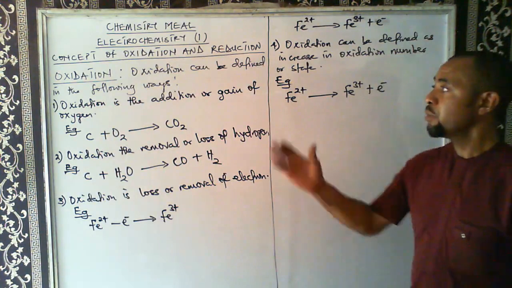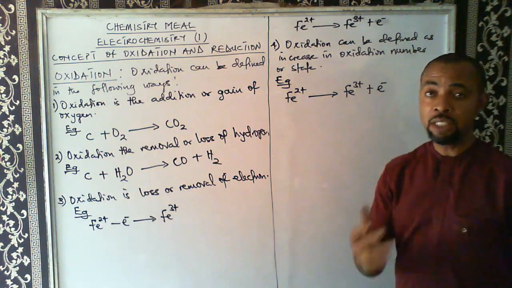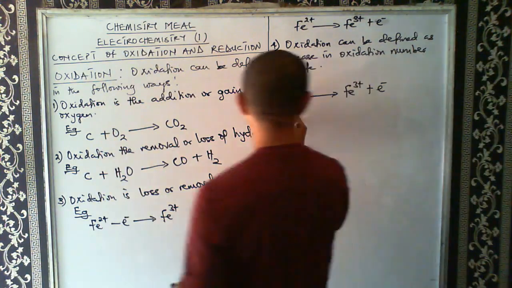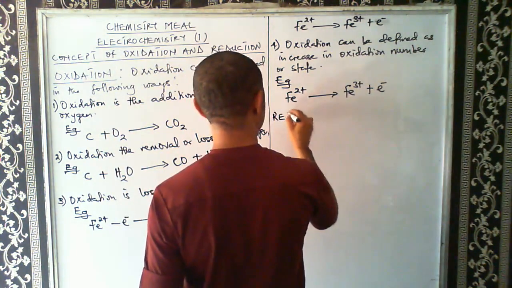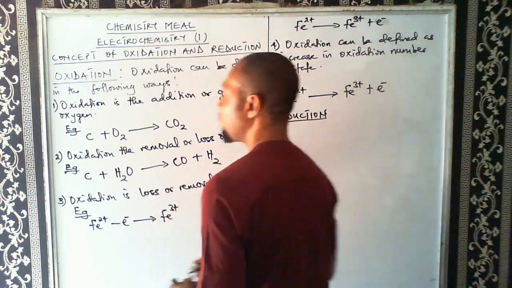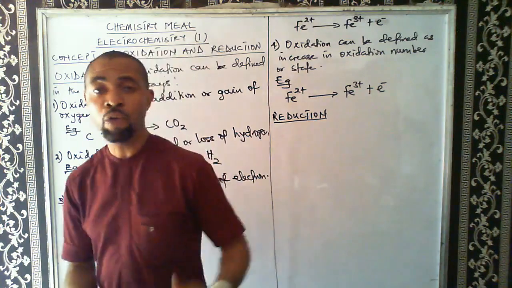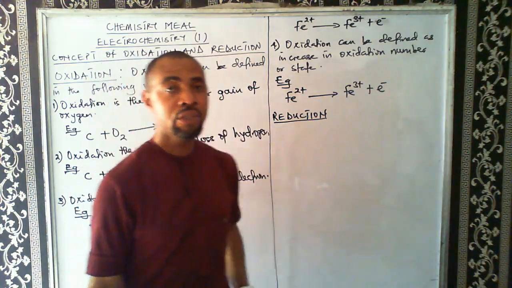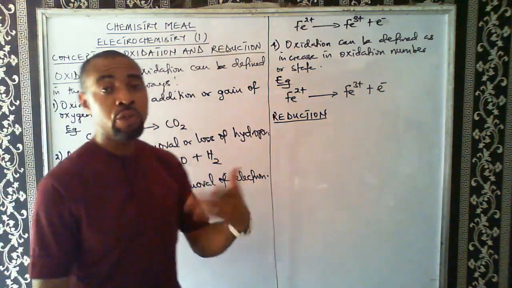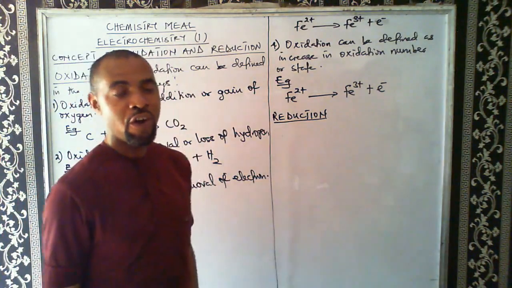Now, the second concept we need to look at is the concept of what? Reduction. So let's see reduction together. Now, reduction is the opposite of what? Oxidation. That means when we reverse all these definitions, we are going to get the definition of reduction.